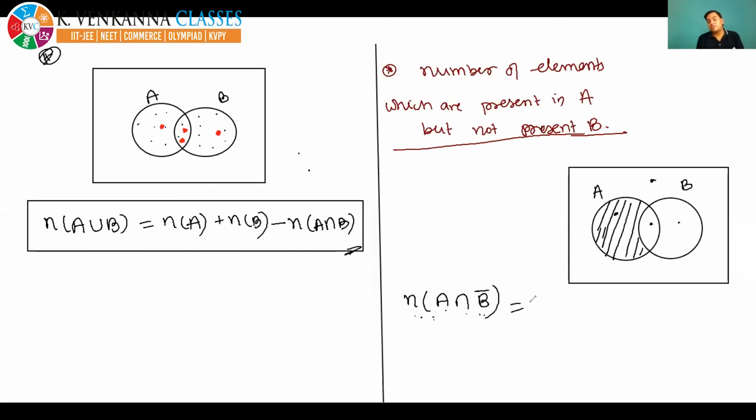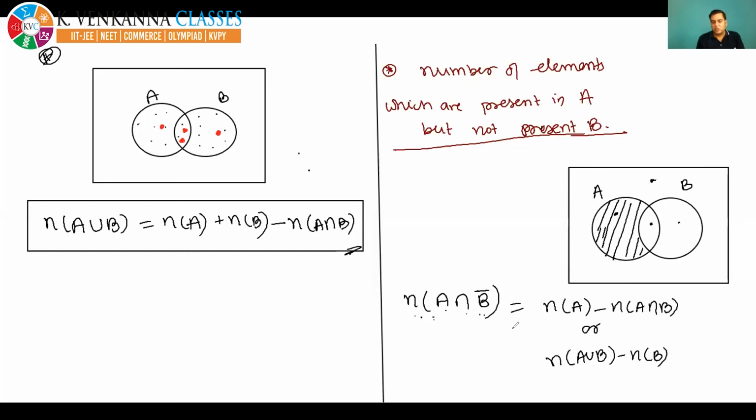Now I'm going to write its formula. Its formula is, you can see here, this shaded portion can be written as N(A), and you have to subtract N(A intersection B) from N(A): N(A) minus N(A intersection B). Okay, yes, one more formula you can write. See, you can write N(A union B) minus N(B). If you remove N(B), then you will get this.